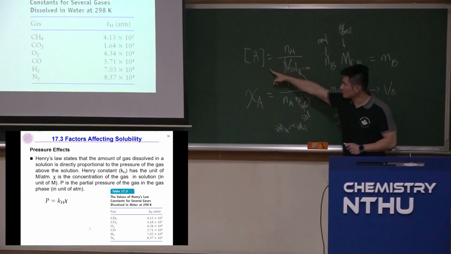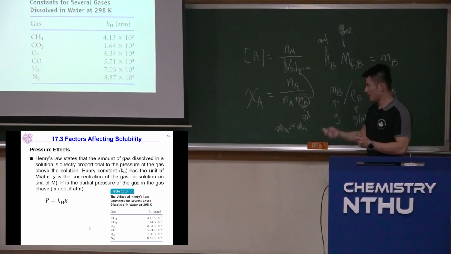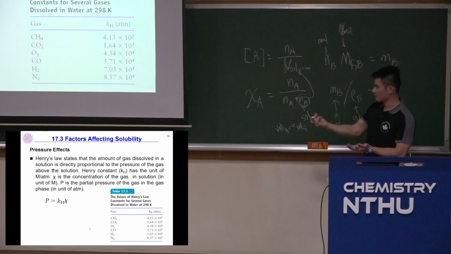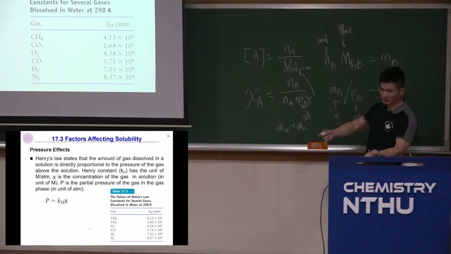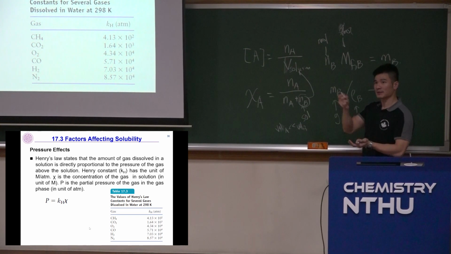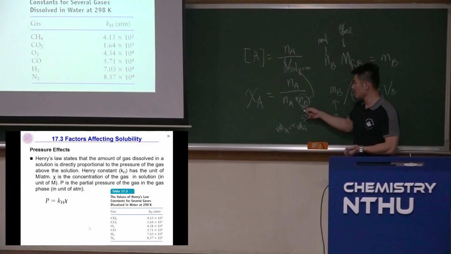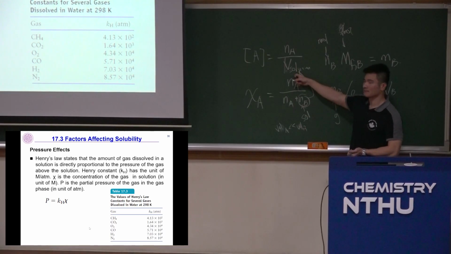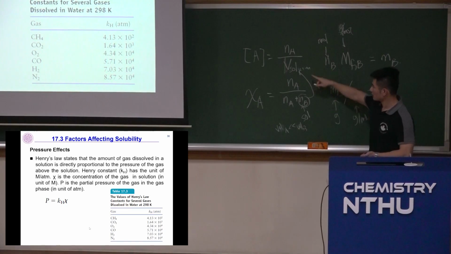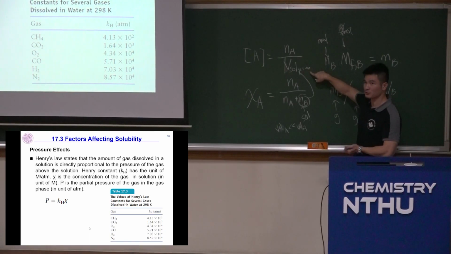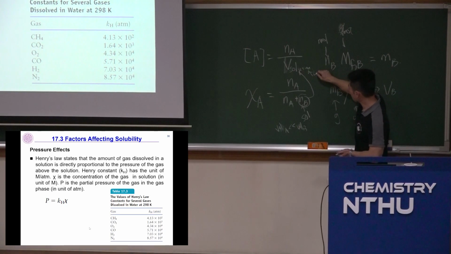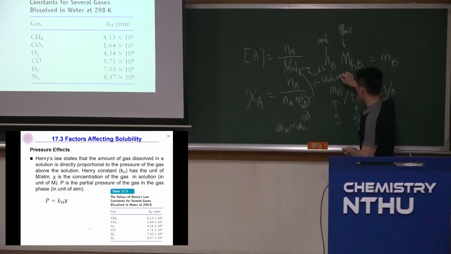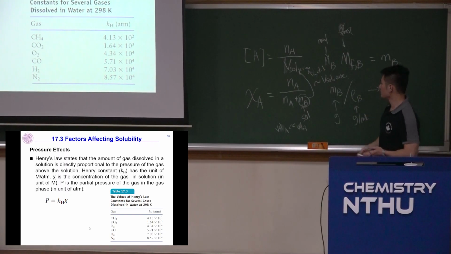Because when we usually do it as a concentration of A, we think about a solid dissolving in liquids. And of course, the volume of solids is so tiny compared to liquids. But if it's a liquid dissolving in liquids, of course Na and Nb, the final volume will be comparable. But then the volume is no longer the volume of the solvent, it's the volume of the solution. So the correct way to say it is the volume of solution, which for solids we usually approximate as the volume of the solvent, because the volume of solid is usually negligible.